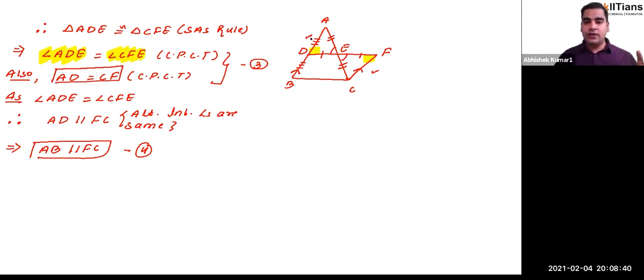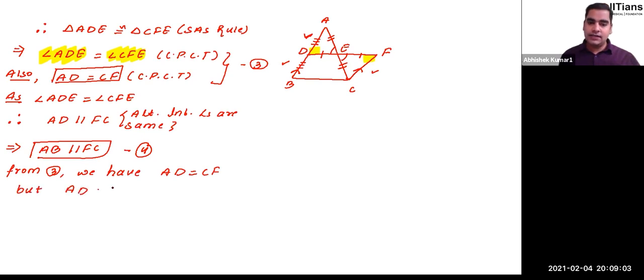But it is given to us that this AD is already equal to BD, right or not? So from 3 we have AD is equal to CF. But we also have AD is equal to BD, that is given to us.